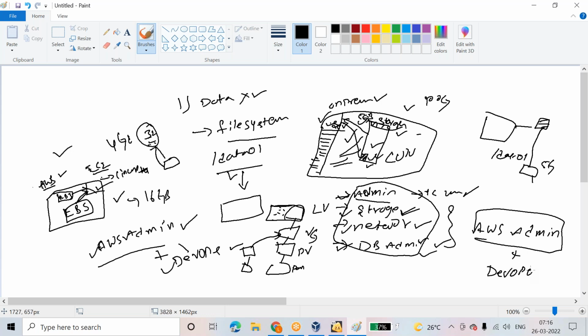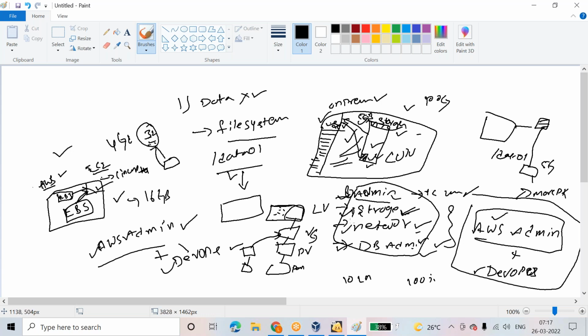Okay, because of that reason only, a person who knows cloud technology and who knows DevOps role, that person is getting more package in the outside market. ఓకే 100% హైక్స్ కూడా ఇచ్చి తీసుకుంటున్నారండి. ఇప్పుడు ఫర్ ఎగ్జాంపుల్ మీకు 10 lakhs ప్యాకేజ్ ఉందనుకోండి, if you know AWS admin, you are going to replace all these people, right? One person for OS, one person for storage, one person for network, ఇంకా చాలా ఉన్నారండి.